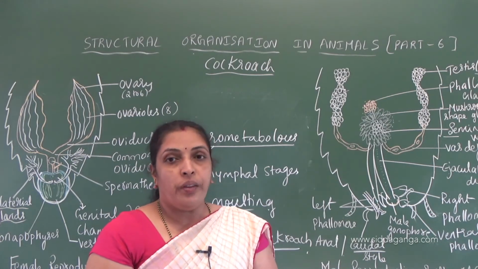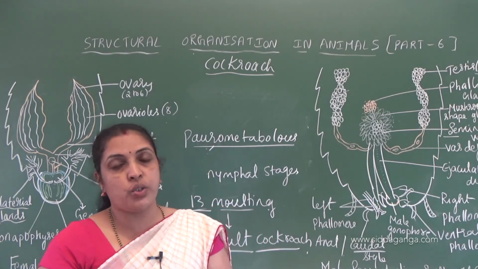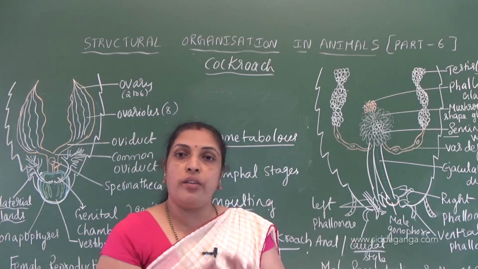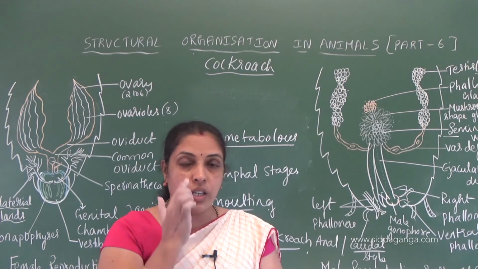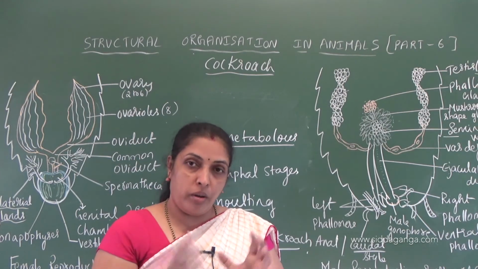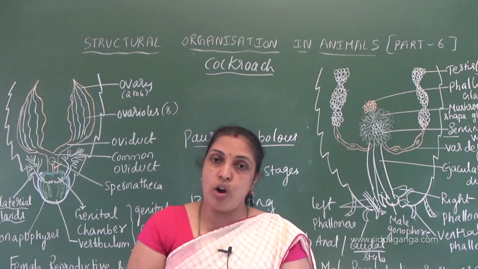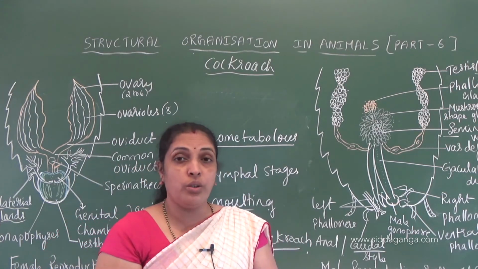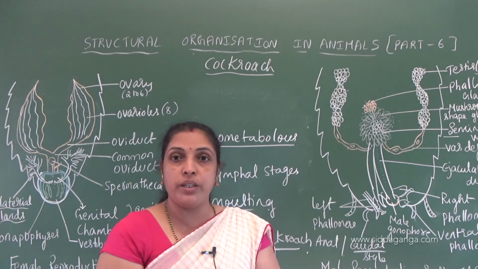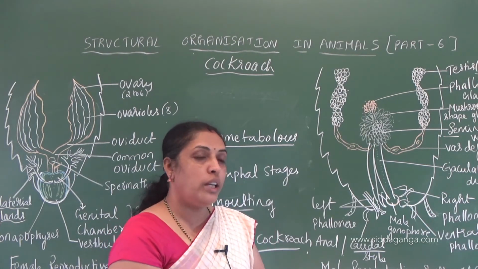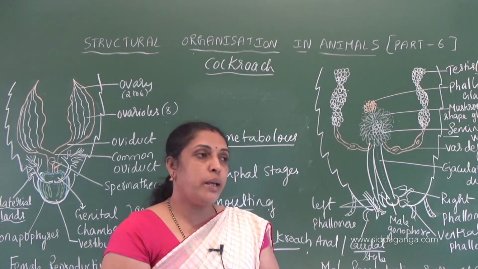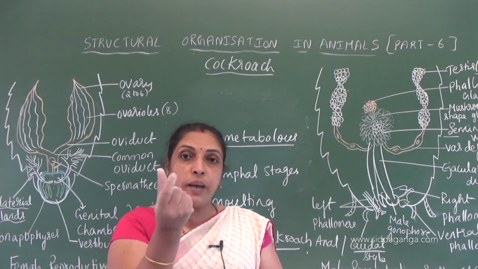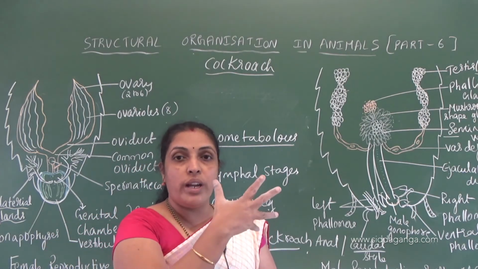Coming to the respiratory system, we see 10 pairs of spiracles on the lateral side of the abdominal and thoracic region of cockroach. So correct this: not in the thoracic region, only in the abdominal region we see 10 pairs of spiracles on each lateral side of segment. The spiracles are guarded by sphincters, and the spiracle continues as trachea and divides into tracheoles,